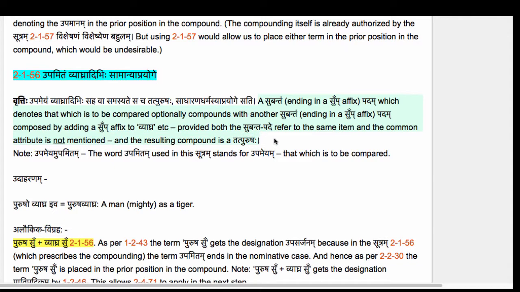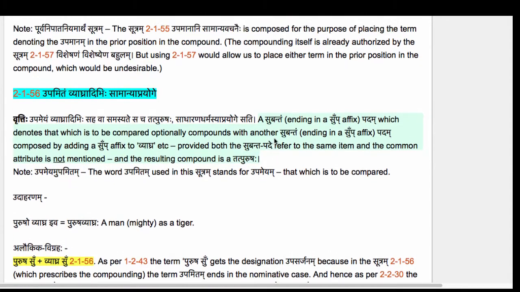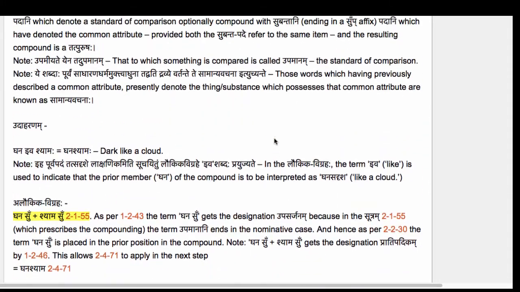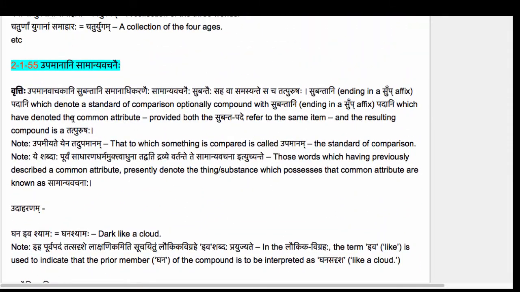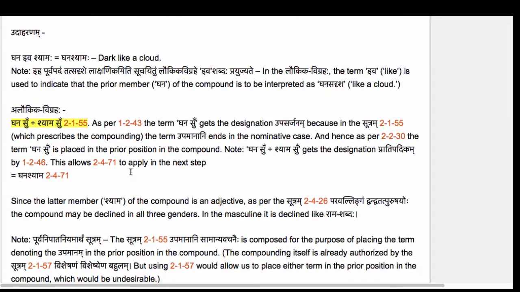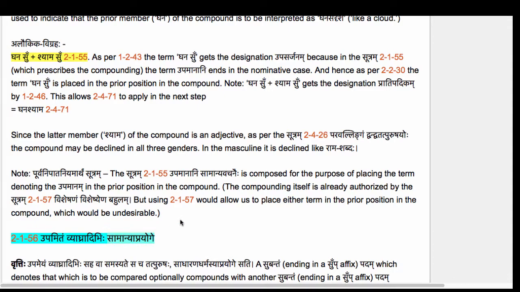So herein lies one critical difference between 2155 and 2156. 2155 authorizes compounding when the Subantam Padam, which has denoted the common attribute, is present, while 2156 requires that the common attribute be not mentioned. So please make note of this very important difference. In 2155 we have Samanya Vachanaihi. In 2156 we have Samanya Aprayoge.